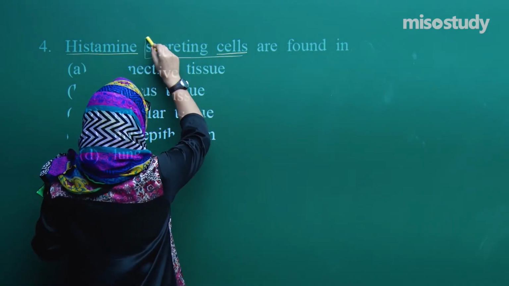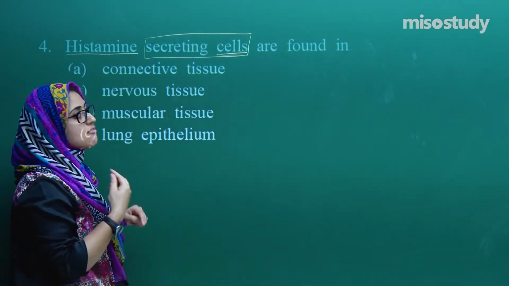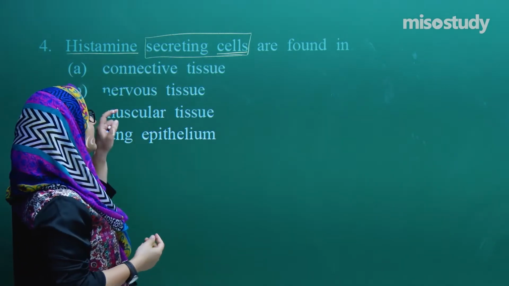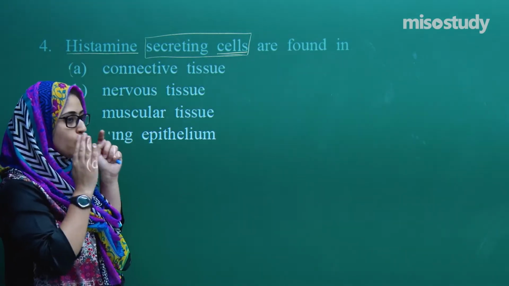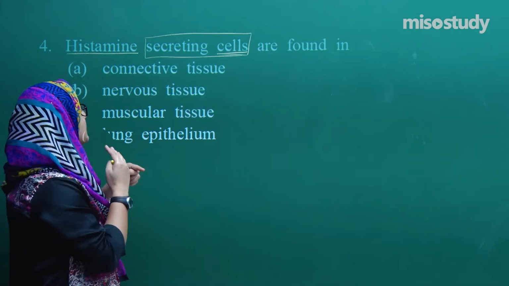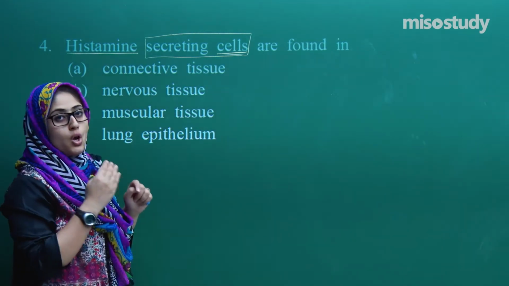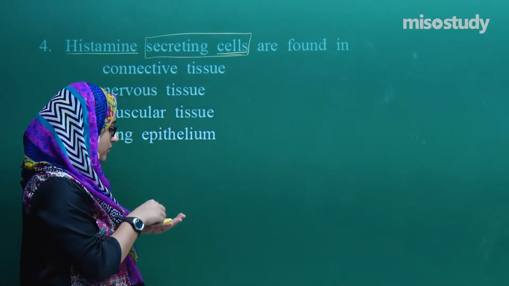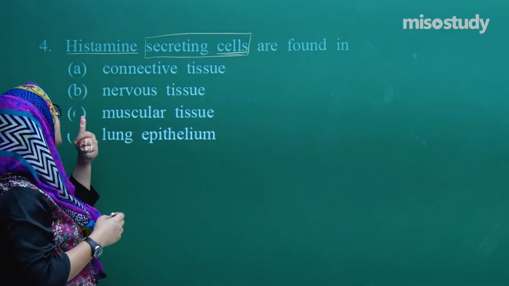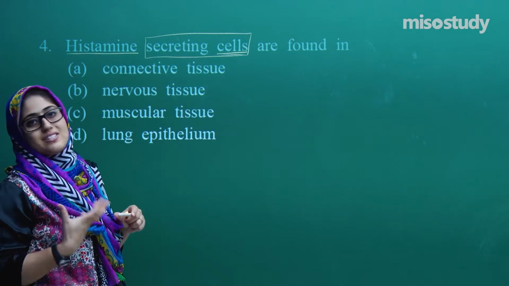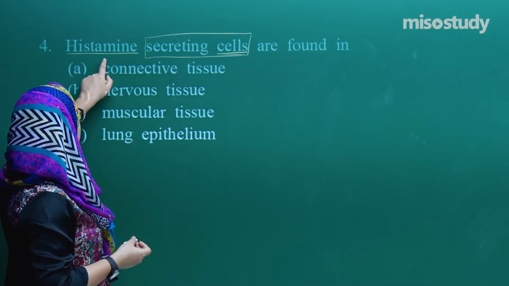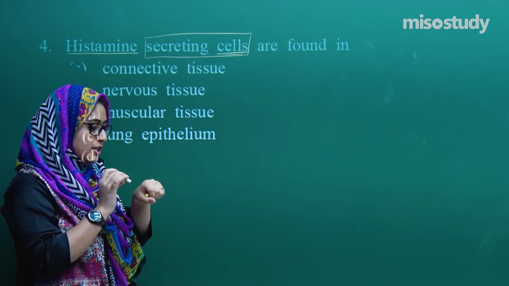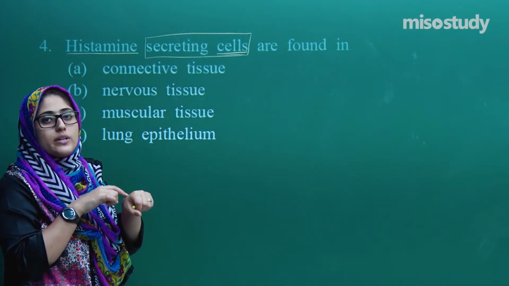We have different cells, globular cells, glandular cells, isn't it? Those cells secrete a secretion. So now we have to think what kind of secreting cells these are. What is the main purpose of histamine? What is histamine? You can say these are immune chemicals. Whenever a bee stings you, you will see inflammation and redness over that area.